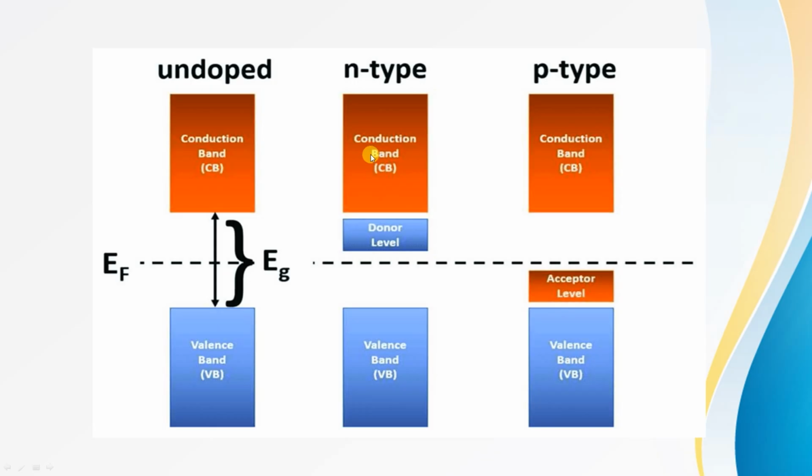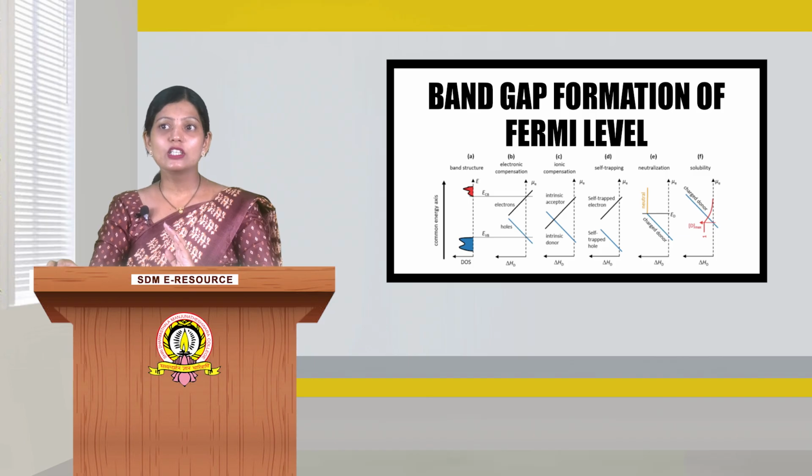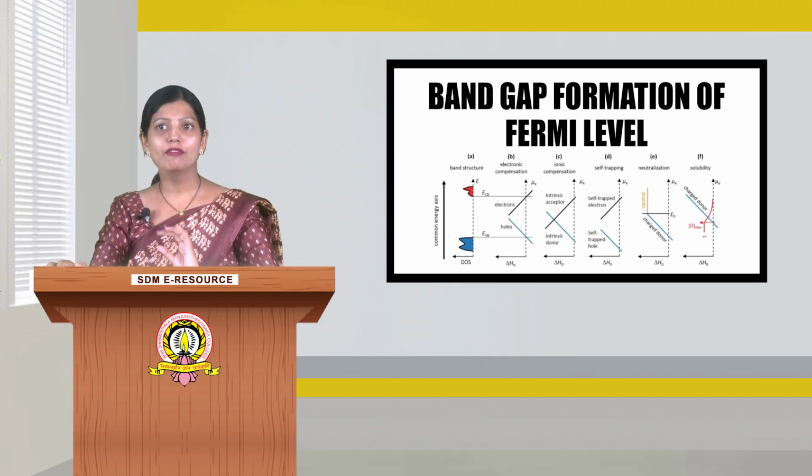In an n-type semiconductor, the donor level is very close to the conduction band, while in a p-type semiconductor, the acceptor level is very close to the valence band. The lowest completely filled band is called the valence band. The lowest partially filled band is called the conduction band.